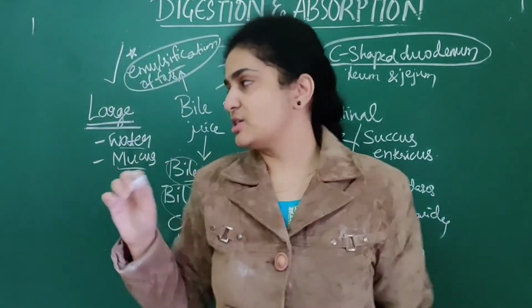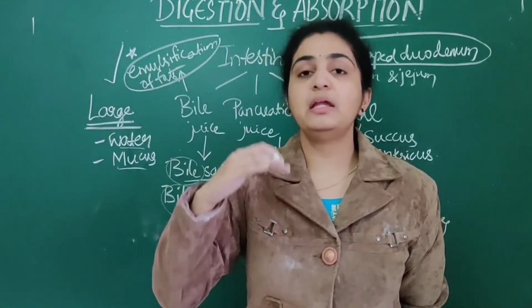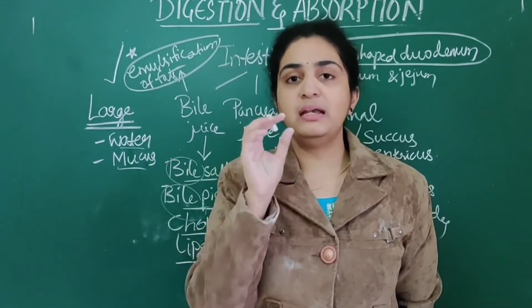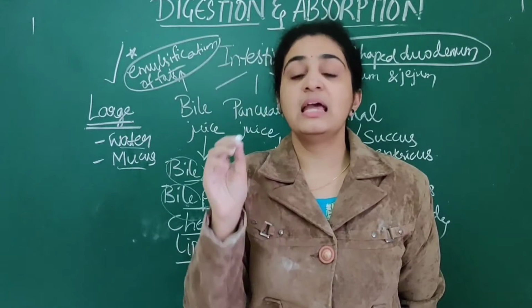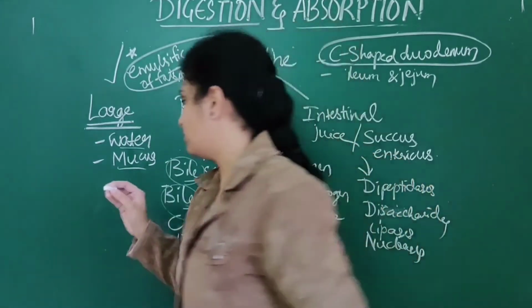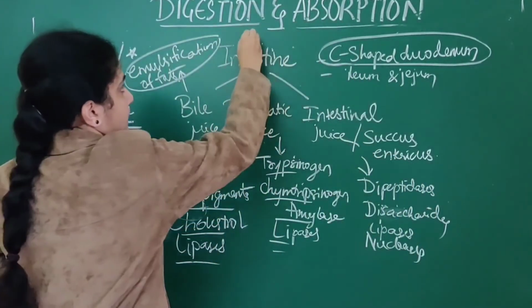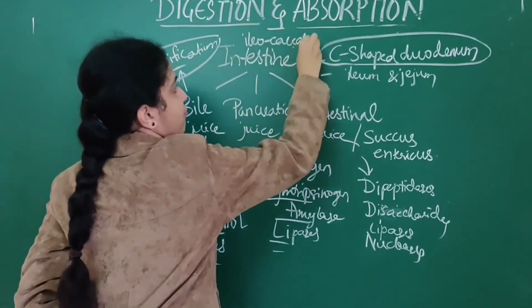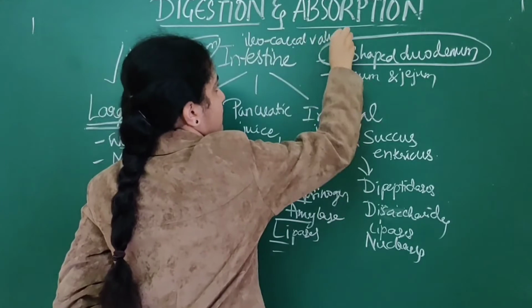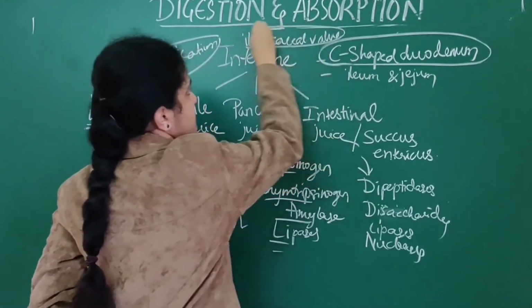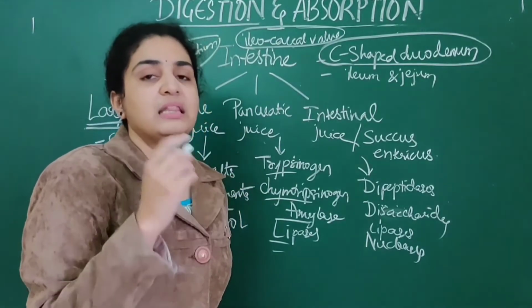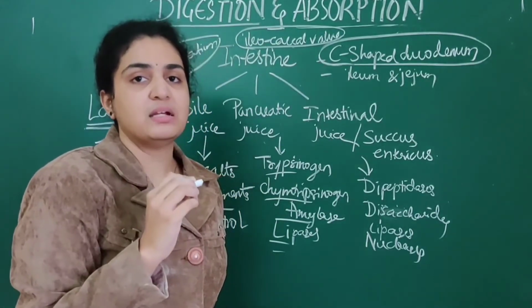And from the ileum into the cecum, the food passes through a sphincter known as the ileocecal valve. From ileum, it is self-explanatory. From the ileum into the cecum, there is a valve that is present.